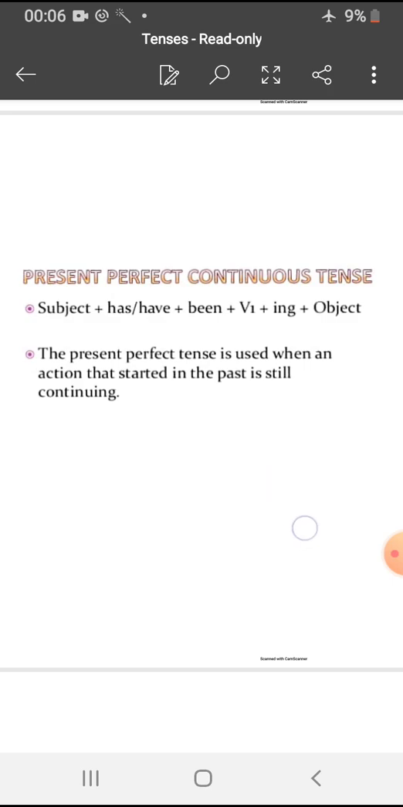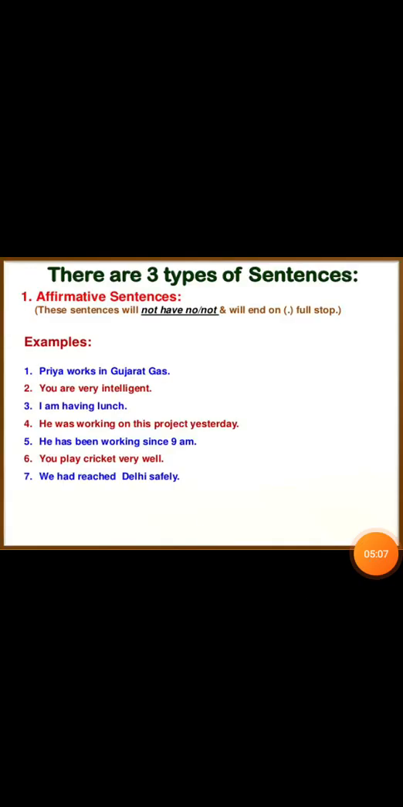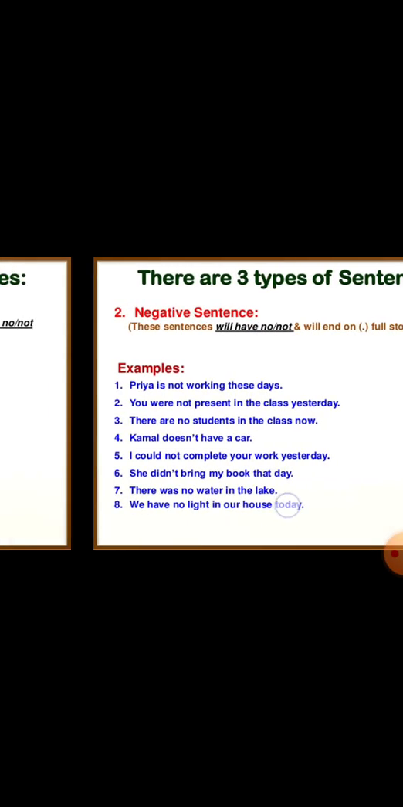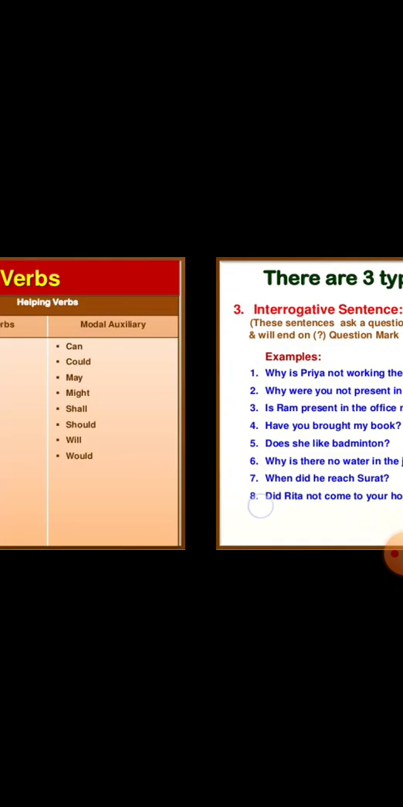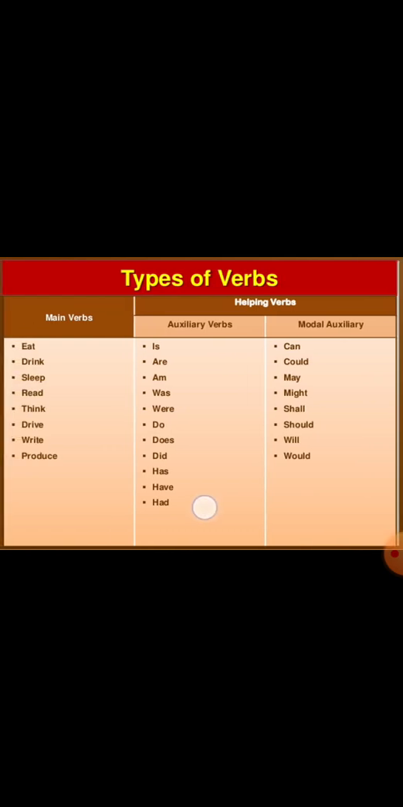So with this, all the four types of present tense are clear to you. As you can see, there are three types of sentence: affirmative sentence, negative sentence, and interrogative sentence. And in the previous class, we learned how to convert present affirmative to negative, interrogative, and negative interrogative form.